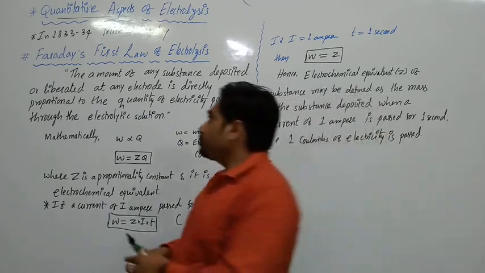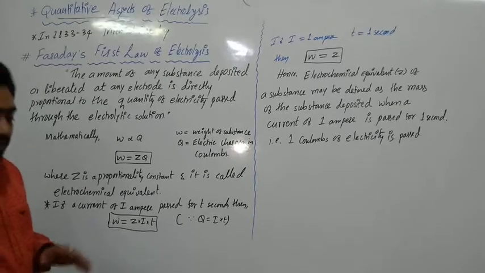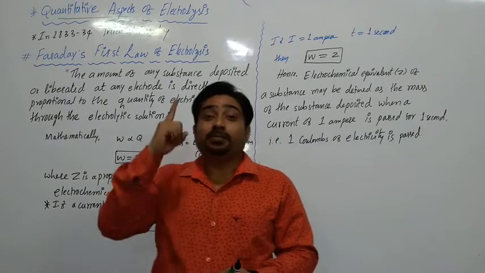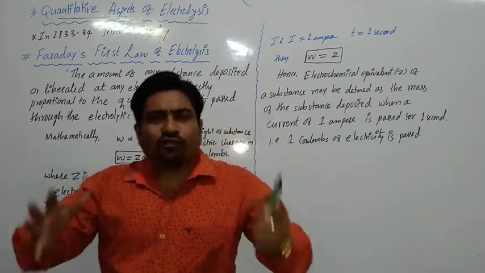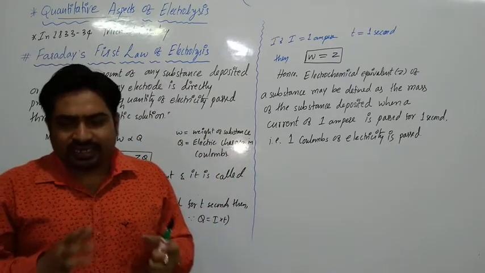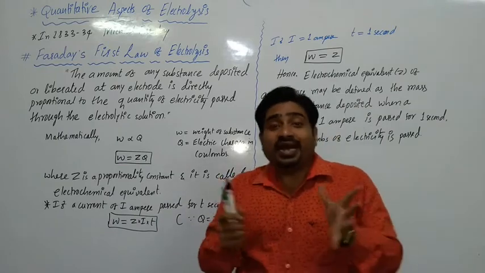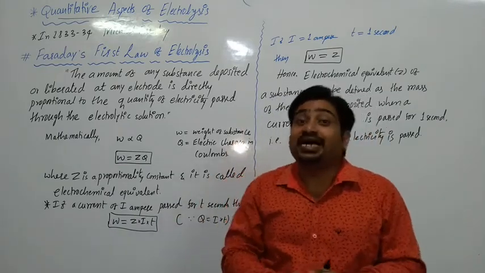In the years 1833 and 34, the very famous scientist Michael Faraday conducted a lot of experiments in his laboratory, and he summarized the results of all those experiments as laws.